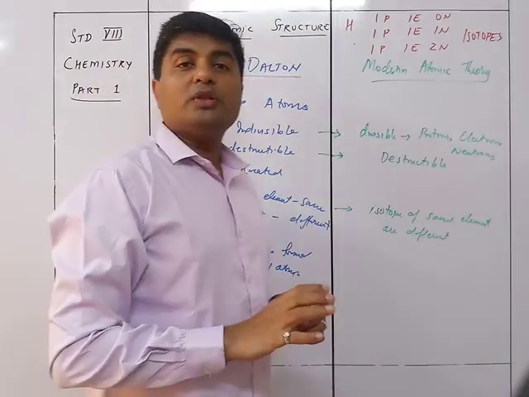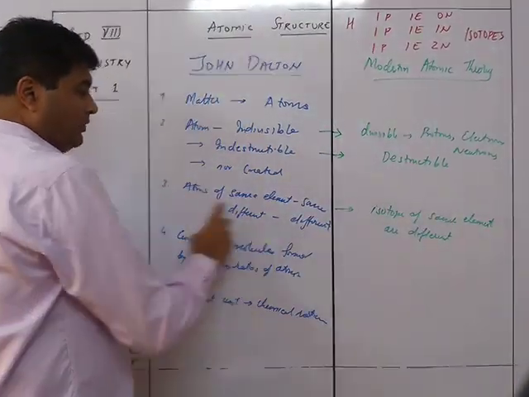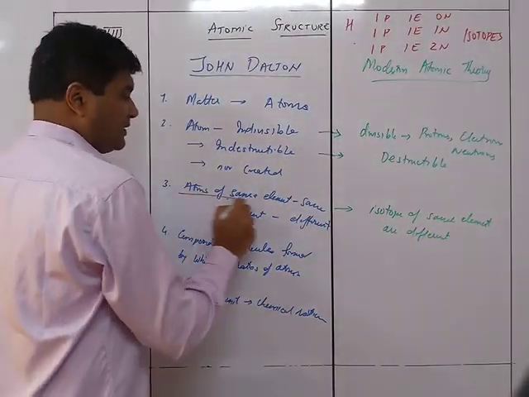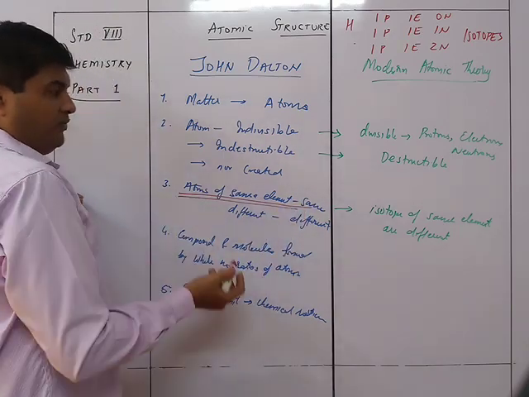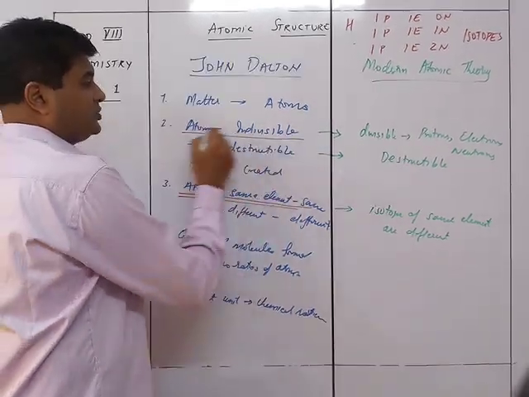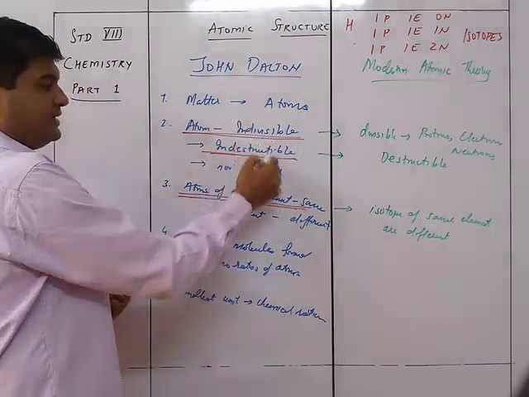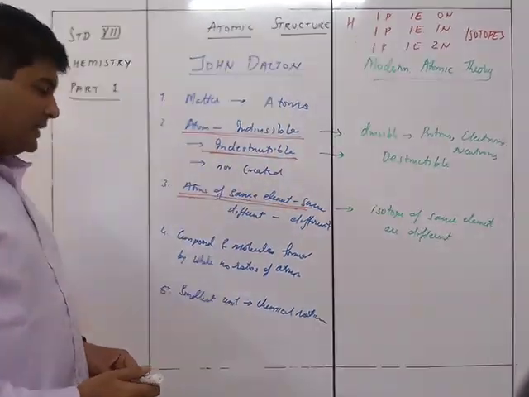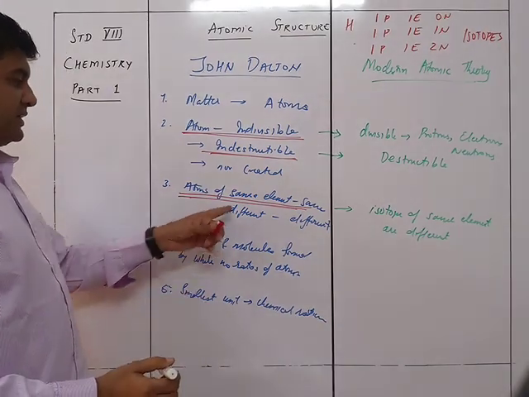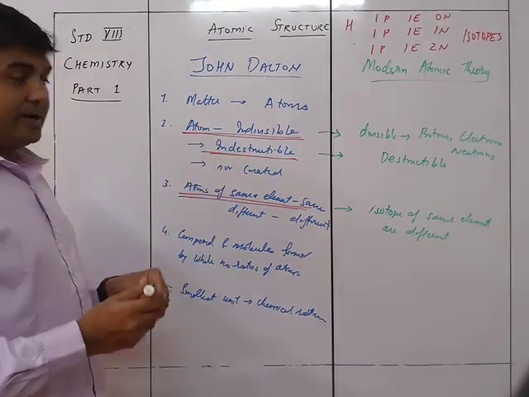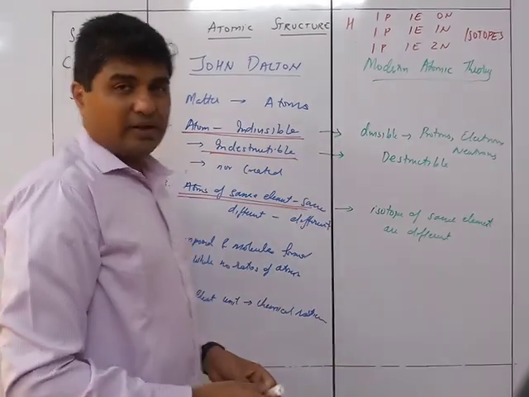Okay, so due to the presence of isotopes over here, we cannot say that this particular thing is true. So what we found was this was not true, this was not true, and this was not true. These three things out of the other ones are all correct. This is also correct, this is correct, this is correct, this is correct, and this is correct. But these three things over here were incorrect.